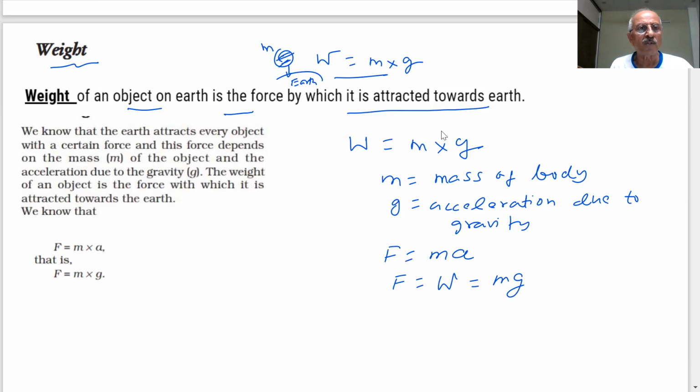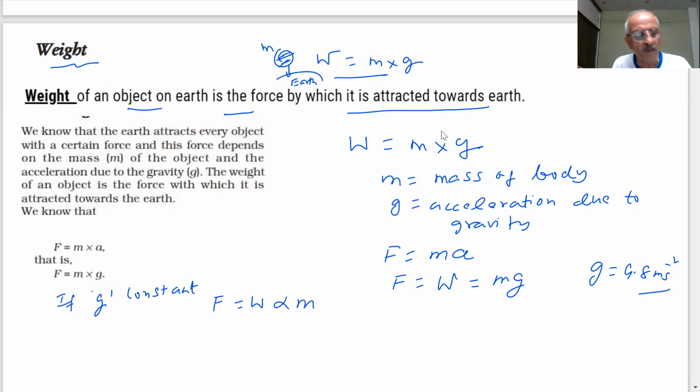Now, important point to note, student, here. On earth, we can assume g is almost constant. If I assume earth to be spherical, at all the points around the earth we can say that g is 9.8 meter per second square. So g is constant. If g is constant, then I can say the force, or the weight, is directly proportional to the mass of the object.